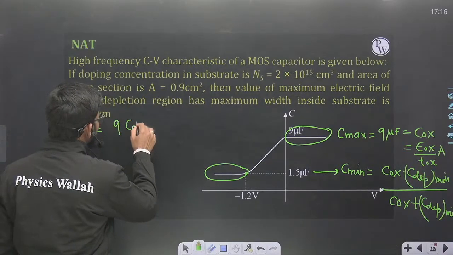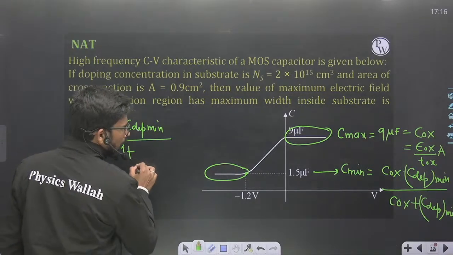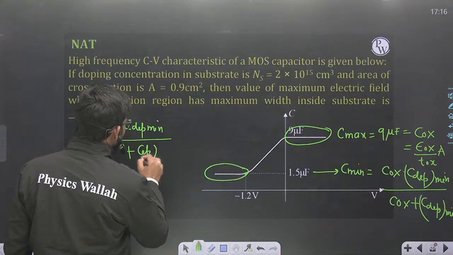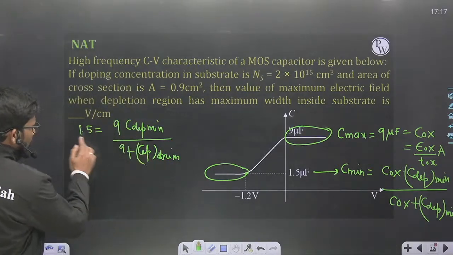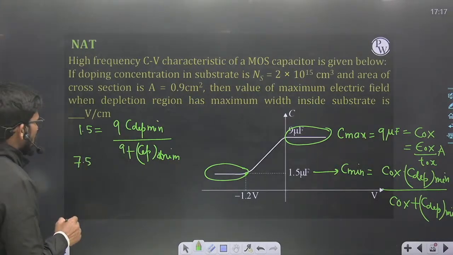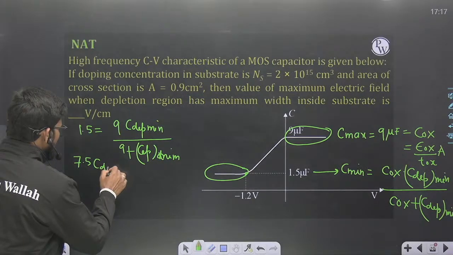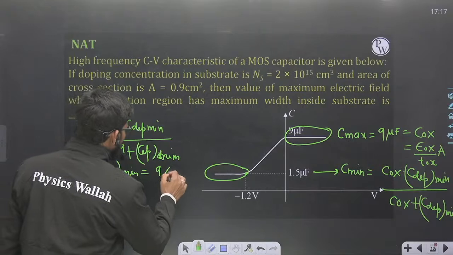So 1.5 into (9 plus C dep min) is equal to 9 C dep min. Here 9 minus 1.5 is 7.5, so 7.5 C dep min is equal to 9 into 1.5.